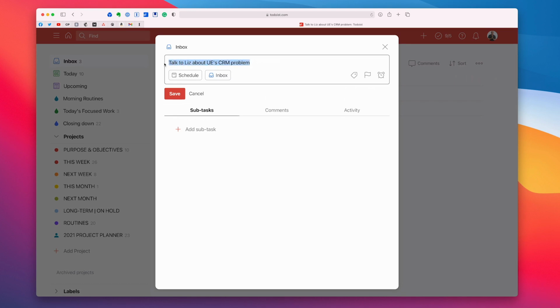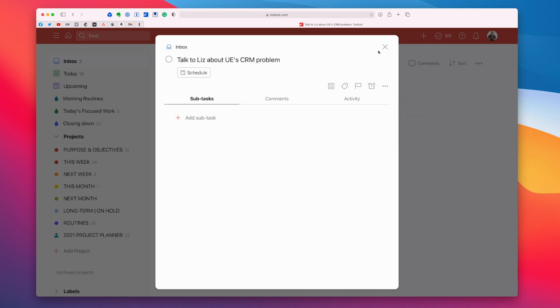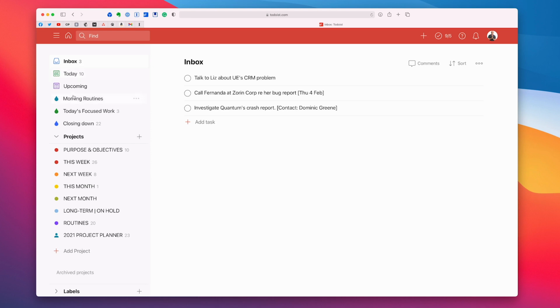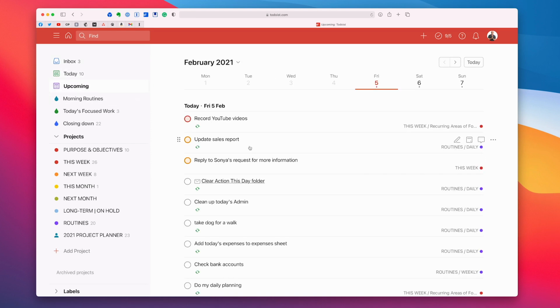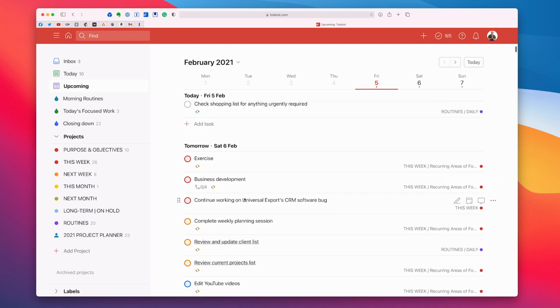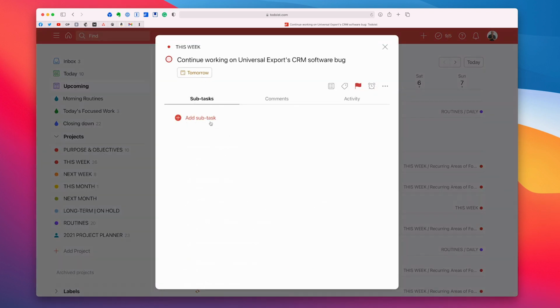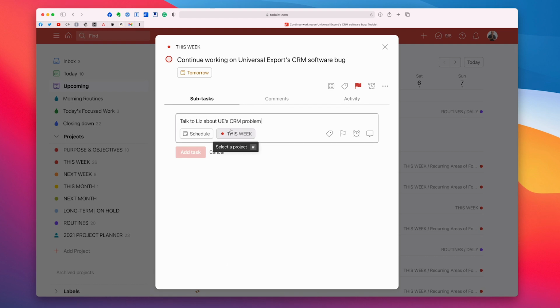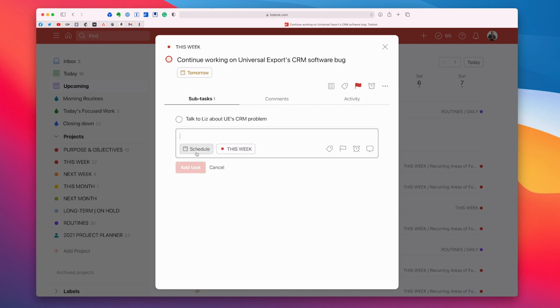So I'm just going to go in there, and yeah, this is not perfect. I wish there was a way of doing this, but all I'm going to do is highlight the task and copy it. I'm then going to go back to my upcoming tasks, go down to tomorrow, "continue working," and open up this one. What I'm going to do is add that to the subtask like this, and it's just going to be added in there.